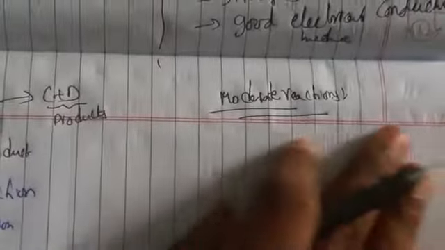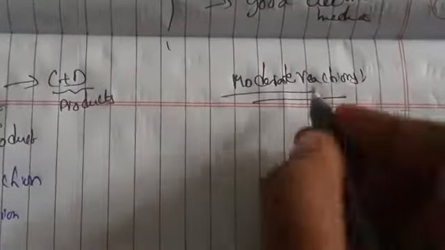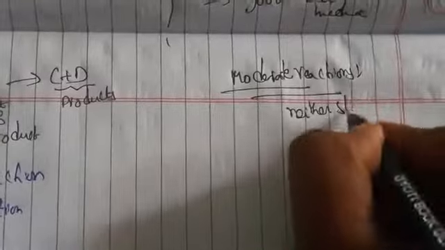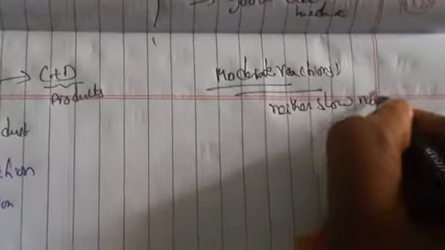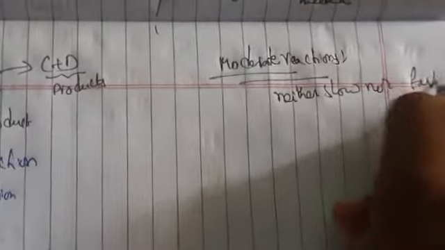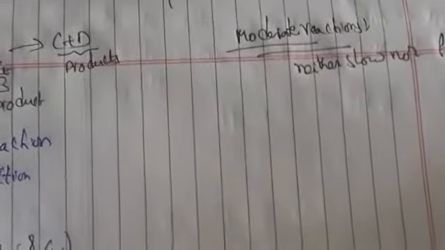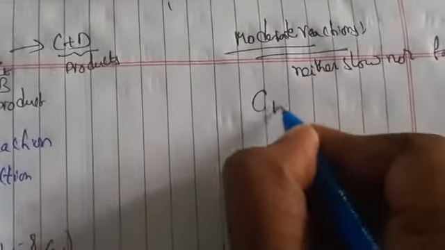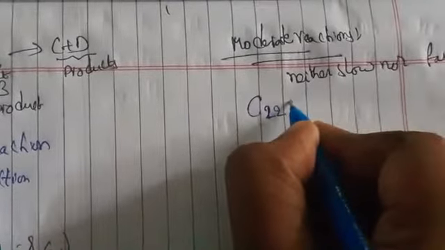So moderate, this is a fast reaction, this is a slow reaction, and this is moderate reactions. So moderate reactions is nothing but what? Neither slow nor fast reaction. So here we can take the example sucrose, which is known as a carbohydrate. So when we are taking sucrose,